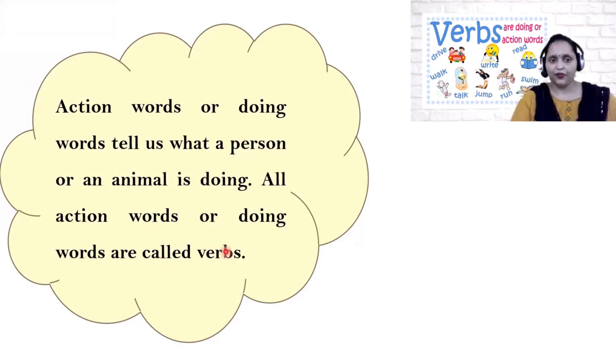It means, children, the words which tell us that a work has been done, an action has been performed by a person or an animal. So all such type of words are known as action words, which are also called verbs.